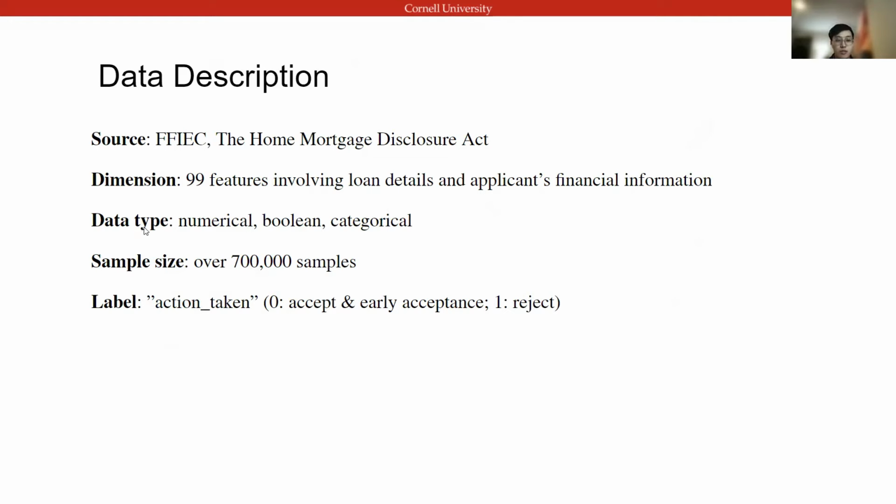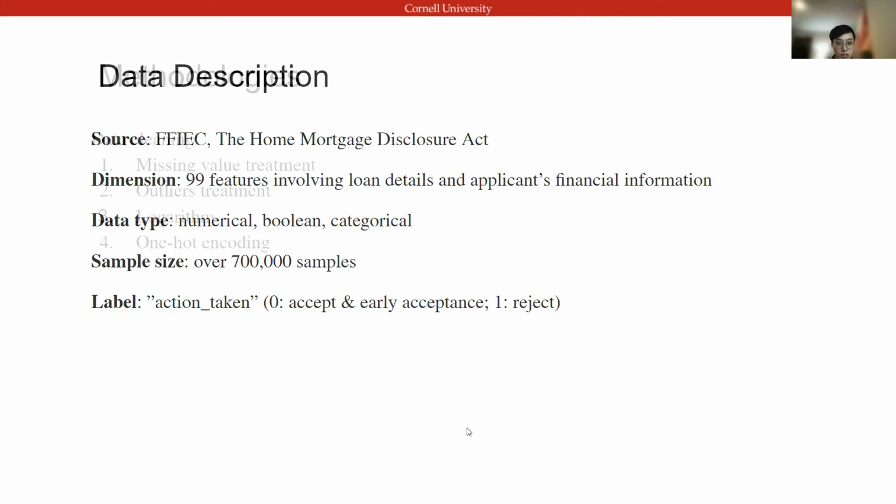As you can see, the source of the data we use is FFIEC, the Federal Financial Institutions Examination Council. We use the Home Mortgage Disclosure Act data of New York State in 2020. The dataset contains 99 features with numerical, Boolean, and categorical data types, involving the loan details and the applicant's financial information. And it contains over 700,000 samples.